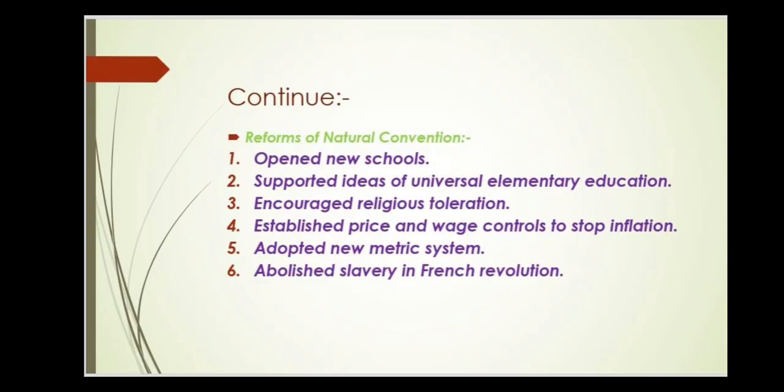Reforms of the National Convention. First, opened new schools. Second, supported ideas of universal elementary education. Third, encouraged religious toleration. Fourth, established price and wage controls to stop inflation. Fifth, adopted the new metric system. Sixth, abolished slavery in France.